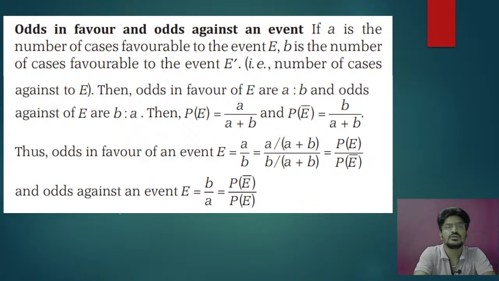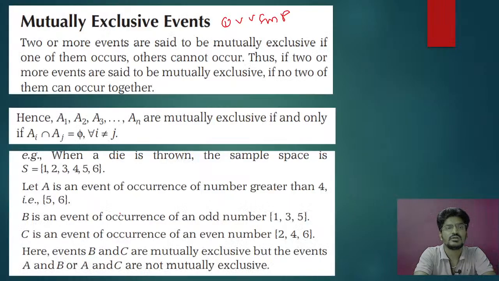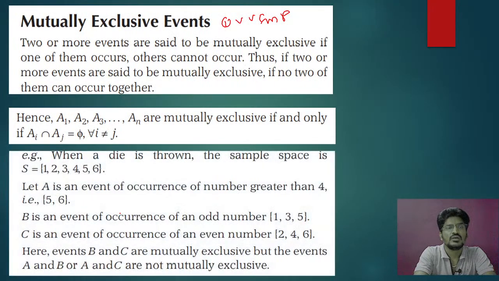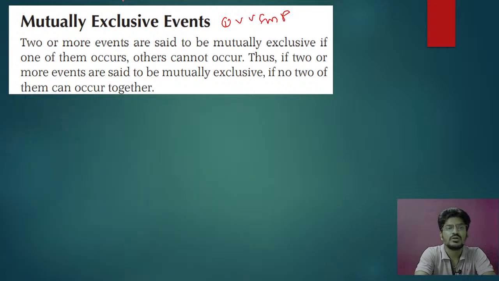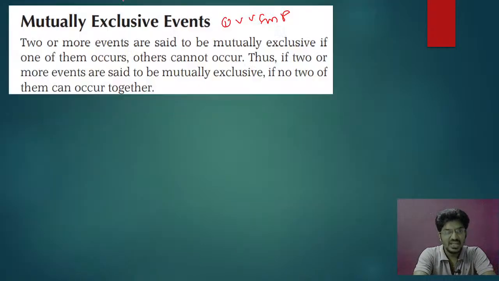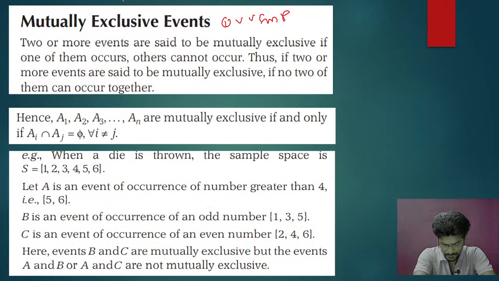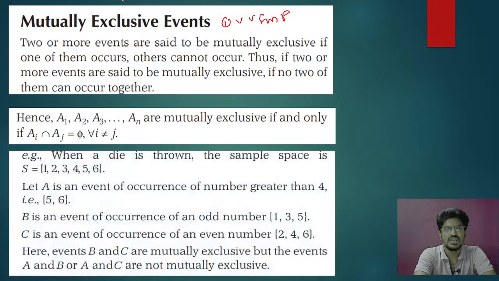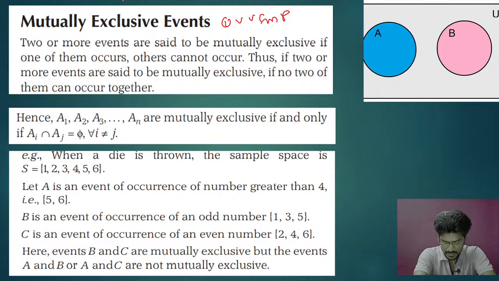Intersection means, you just see here. Intersection is empty, it is called exclusive. Union is called exhaustive. Intersection is called exclusive. Okay, so I think you understood this.